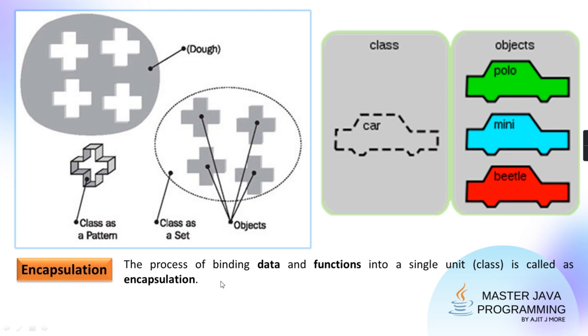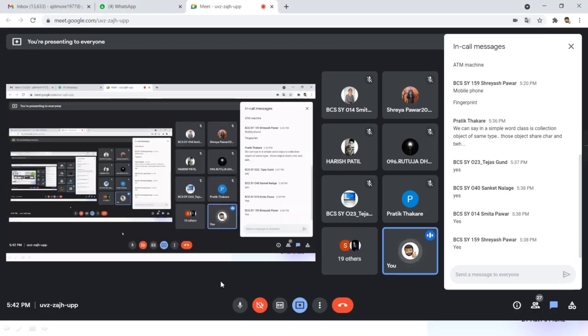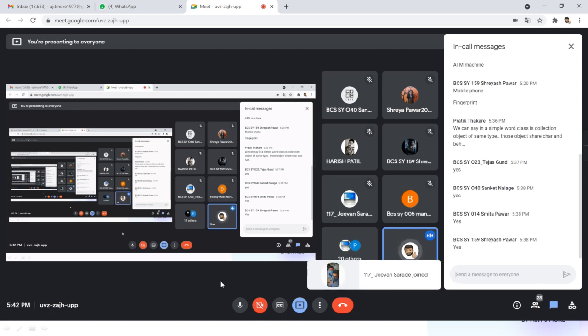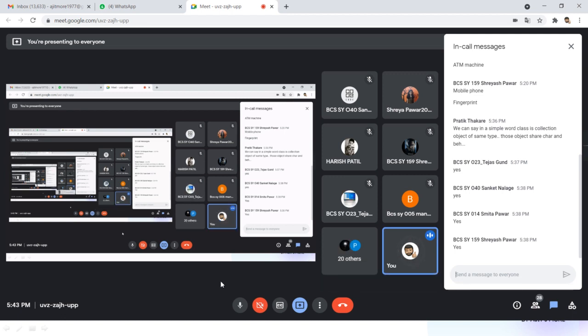And encapsulation automatically leads to what? From encapsulation, what are we trying to achieve? We can hide sensitive data from the user. Yes, clear. That is a very technical word, private, from the programming aspect. But a common word is what? Very good. Abstraction. Clear? Abstraction means hiding certain details from the outside world.